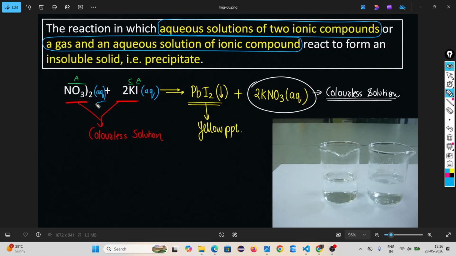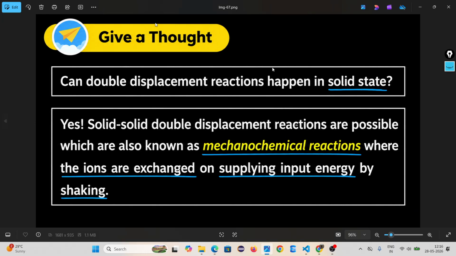Look, it is aqueous. Aqueous means dissolved in water. Here also aqueous. So is it possible to make a double displacement in solid state? This type of reaction is called a mechanochemical reaction. When a double displacement reaction happens in solid state, it is called a mechanochemical reaction, where the ions are exchanged on supplying input energy by shaking.